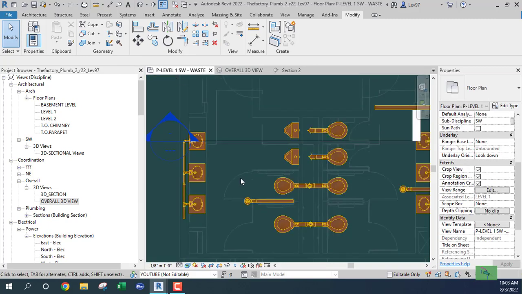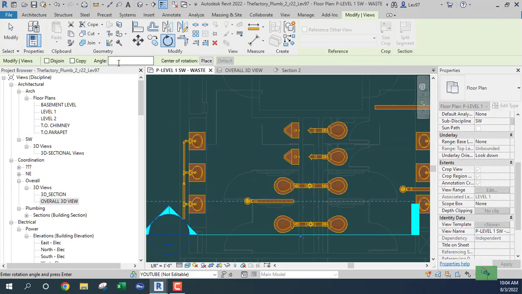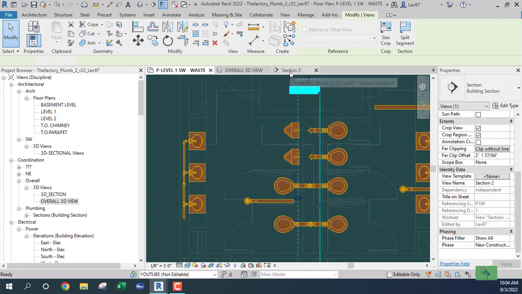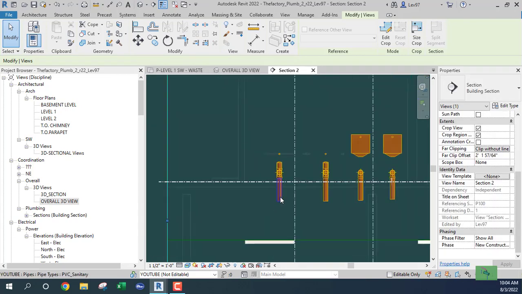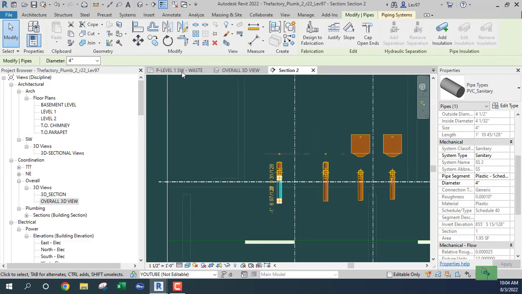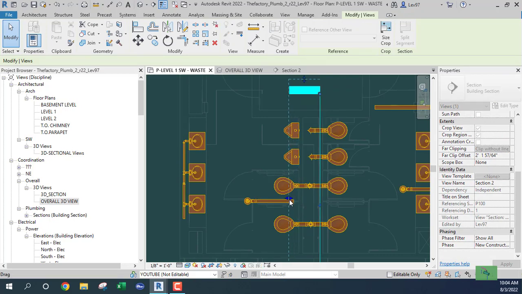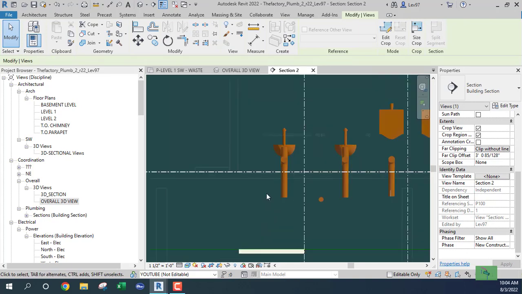Let's go back. I think that I'm going to rotate my section view 90 degrees so that I can draw my main pipe. Go back to the section view, and it is here. The floor drain piping, let's get a little peek, just a little peek, just a little. Okay, so at least we know.